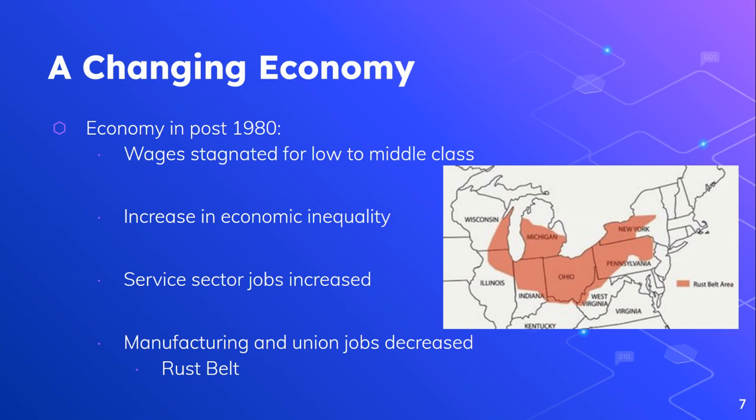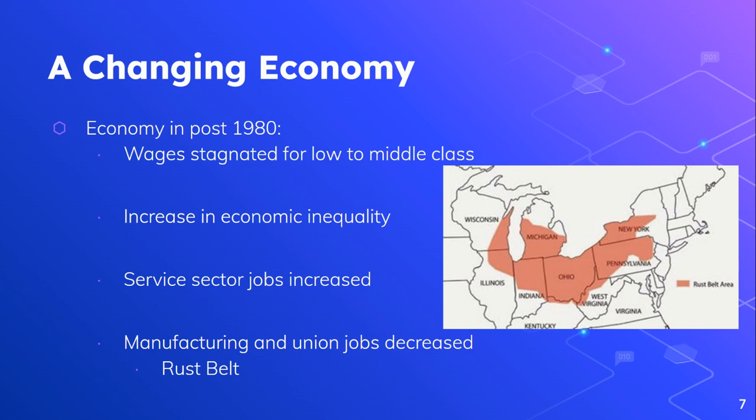Another change with the economy is that in America, we see an increase in what's called service sector jobs. And these are jobs where you're not producing anything, but you are doing a service. These are jobs like nursing or teaching or tourism. These are service sector jobs, and the amount of those jobs increase. And because of that increase and because of globalization, we see the decrease in manufacturing jobs, the decrease of traditional union jobs.